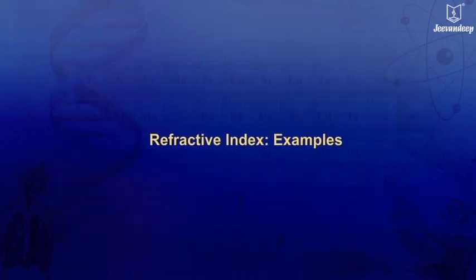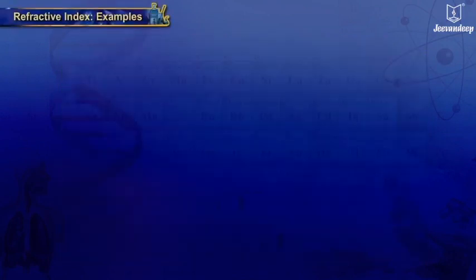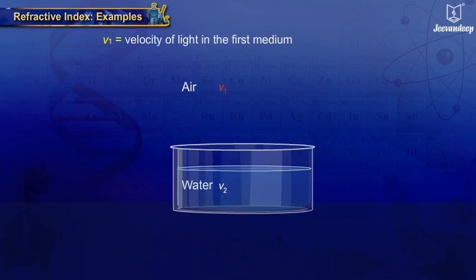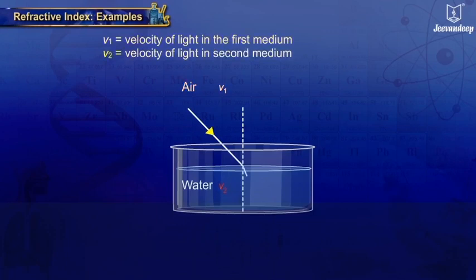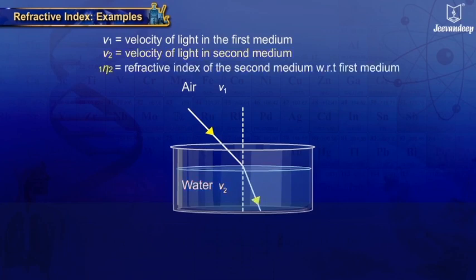Refractive index. Example: V1 equals velocity of light in first medium. V2 equals velocity of light in second medium. 1η2 equals refractive index of the second medium with respect to the first medium.